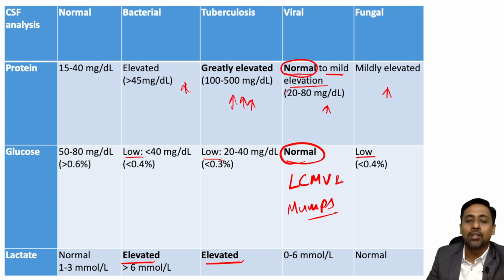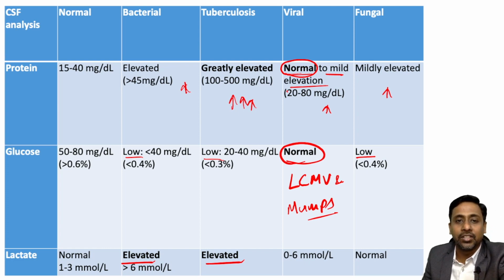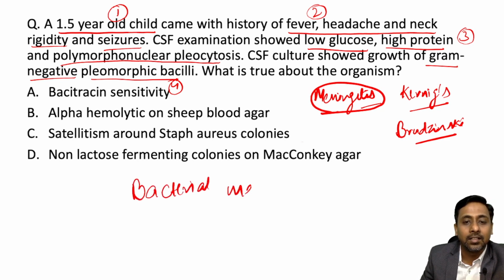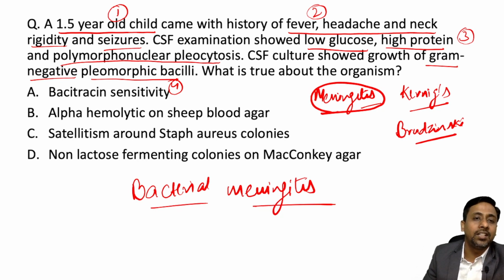So now in the question, if it is mentioned that the CSF shows low glucose, high protein and polymorphonuclear pleocytosis, so on the basis of whatever I told you, what type of meningitis is it? It is a case of bacterial meningitis. Okay, so this is a case of bacterial meningitis.